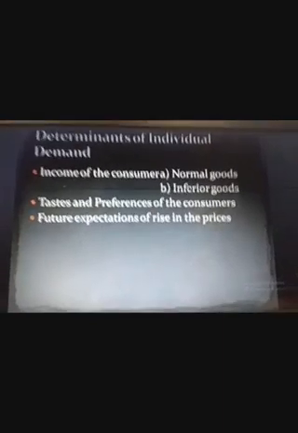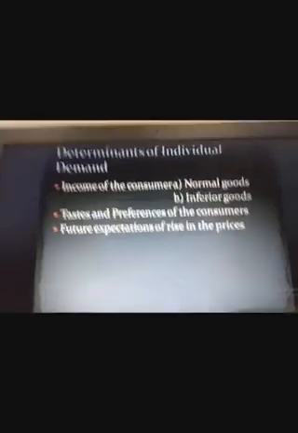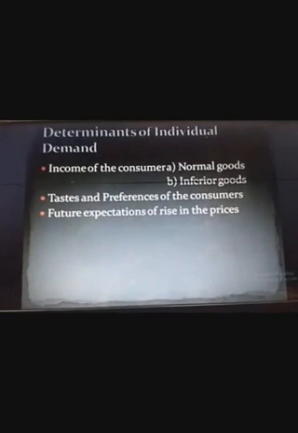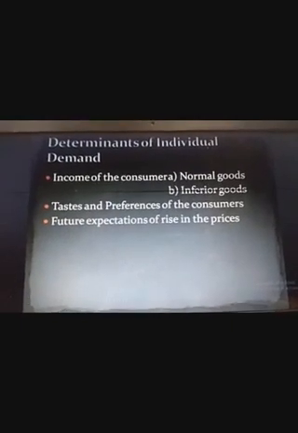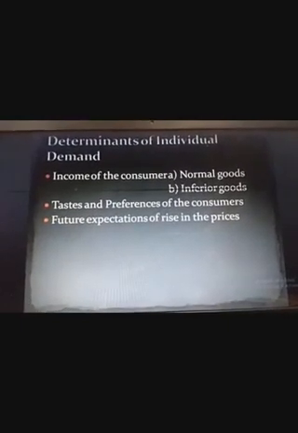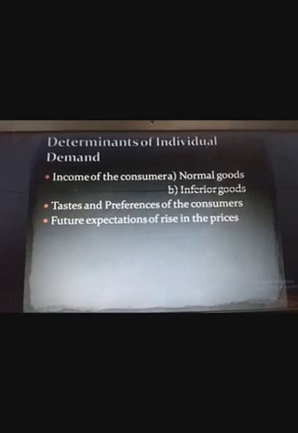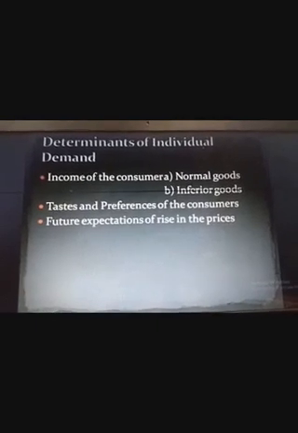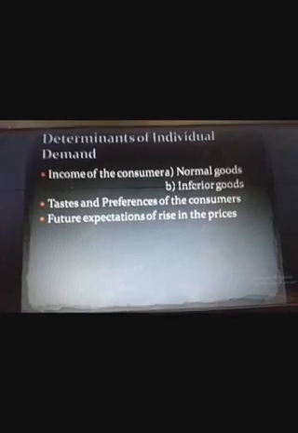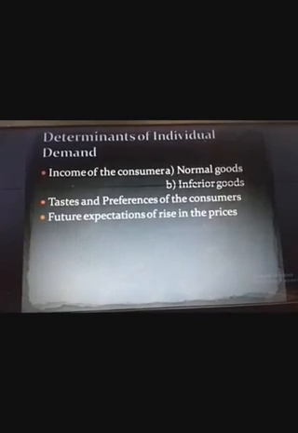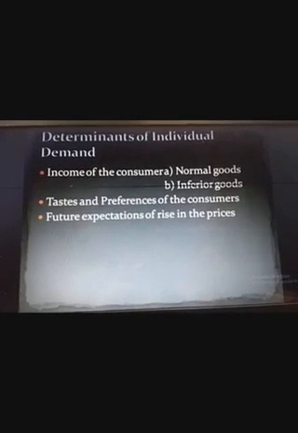In other words, I can say it this way. If the income of the consumer rises, the demand of normal good will rise, because the consumer is in a position to purchase a good which is heavily priced. And if the income of the consumer falls, the demand of normal good will also fall.